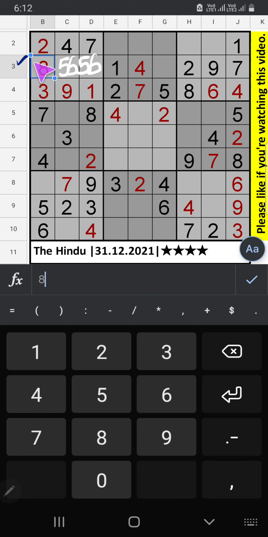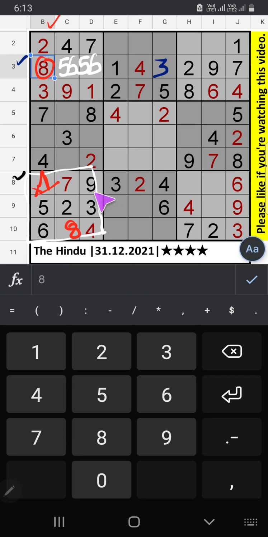Third row, 1 number is remaining. Number 3, 3 will confirm here. In this grid, 2 numbers are remaining, 1 and 8. Column B, we already have 8. So 8 can't come in this cell, 8 will be here. Number 1 will confirm here.